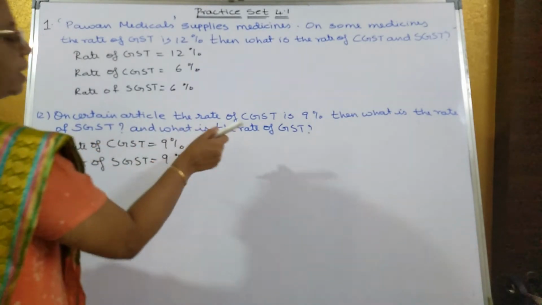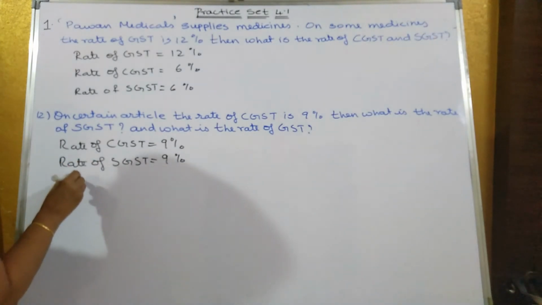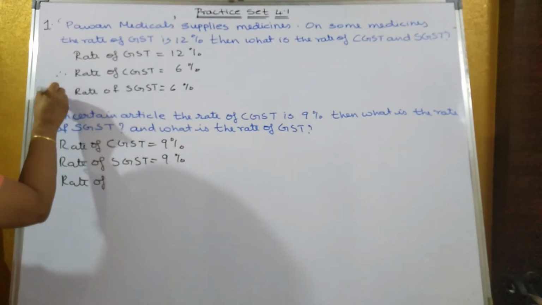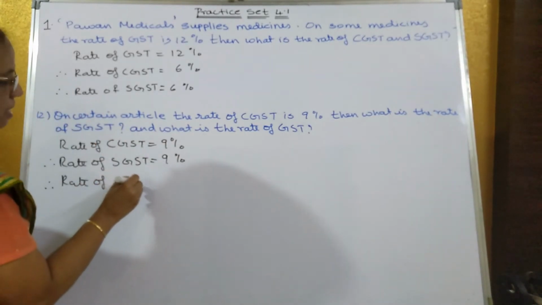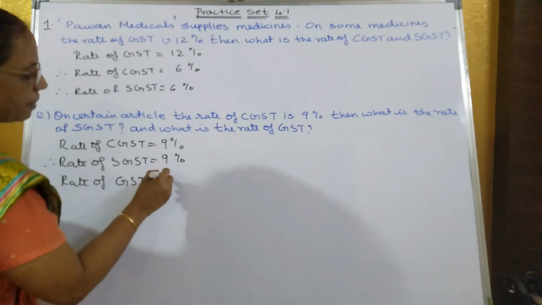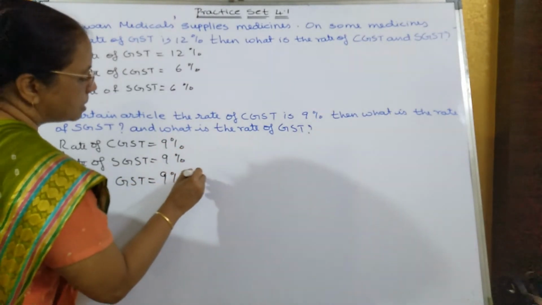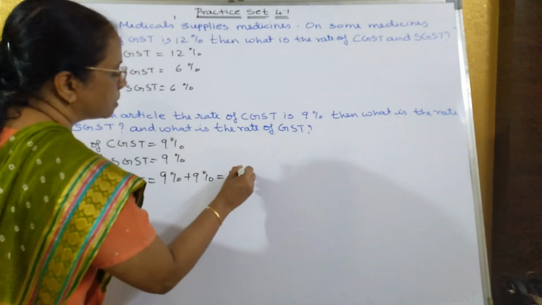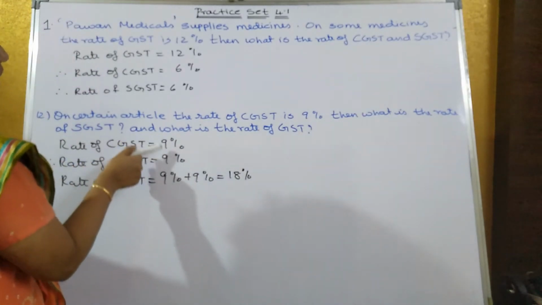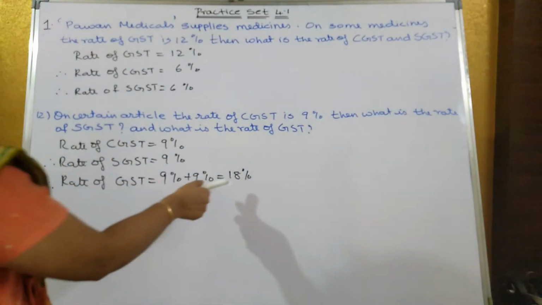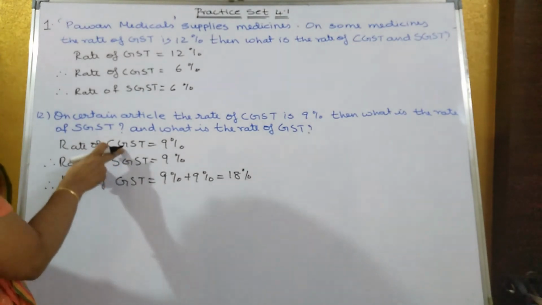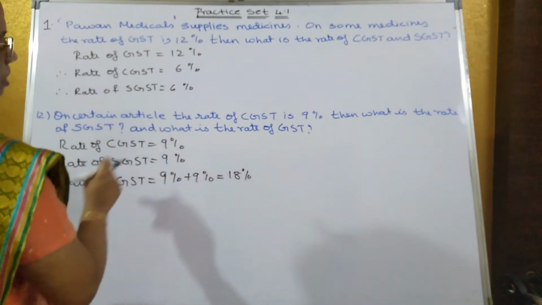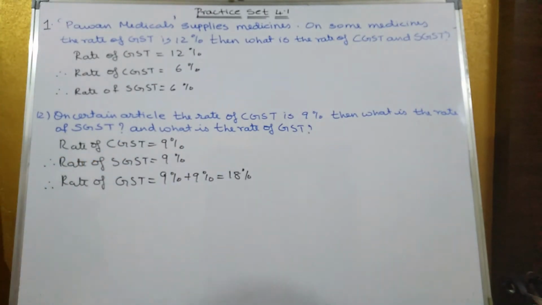And what is the rate of GST? Both together, that is 9% plus 9%, we add both to get GST, that's equal to 18%. So the rate of GST is the total of both CGST and SGST, that is equal to 18%. And CGST and SGST is always the same. Whatever is the rate of GST, half of that is CGST and half of that is SGST.